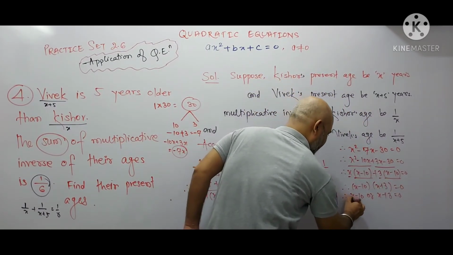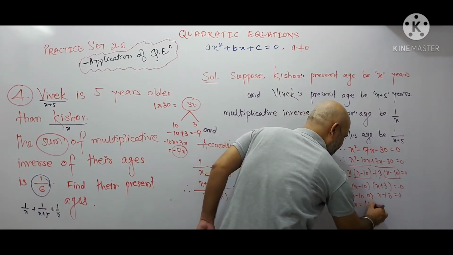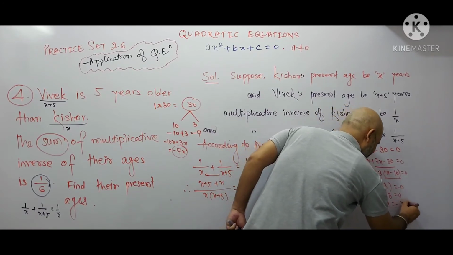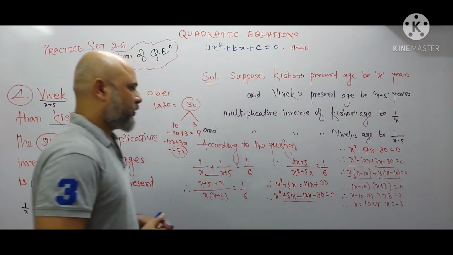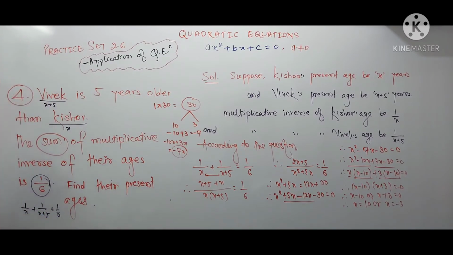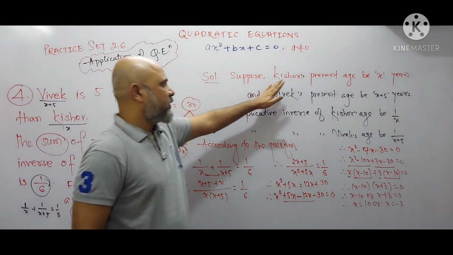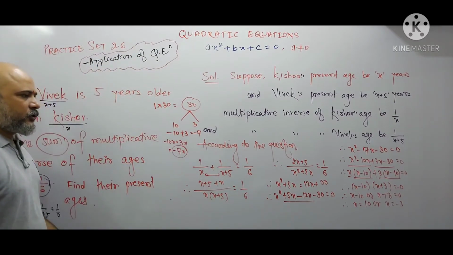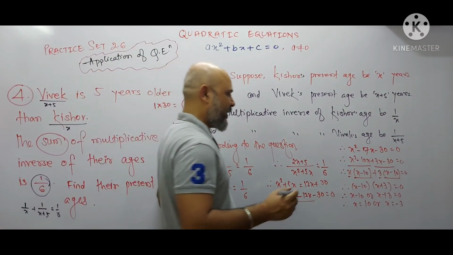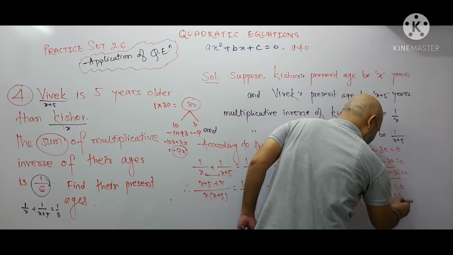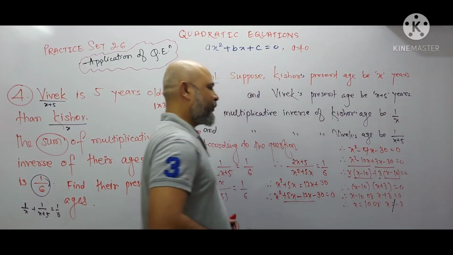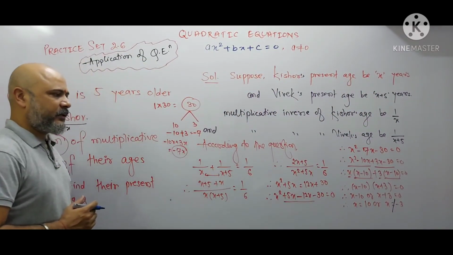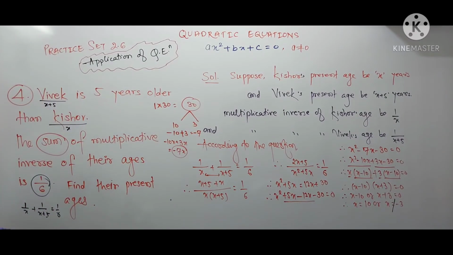So therefore what you will get x is equal to plus 10 or x is equal to minus 3. Now again here you are having two solutions, that is x is equal to 10 and x is equal to minus 3. And what is x? X is the Kishore's present age. So you are not going to consider the value of x is equal to minus 3 because age cannot be negative, and we are not going to accept x is equal to minus 3.